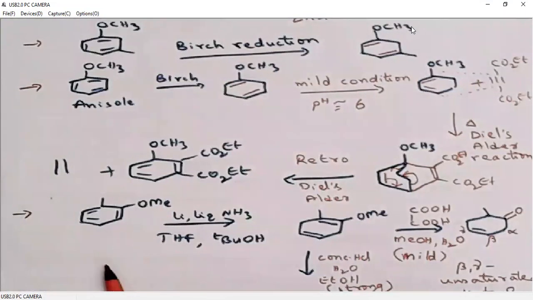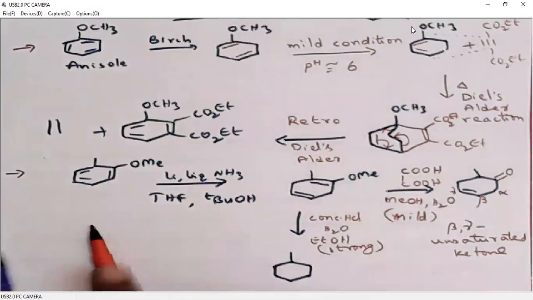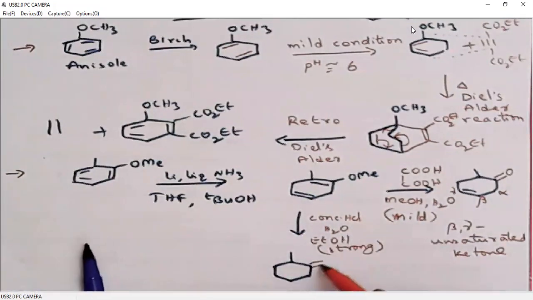At the same time, the double bond will also undergo migration so that it generates an enone, or we can say an alpha, beta unsaturated ketone.